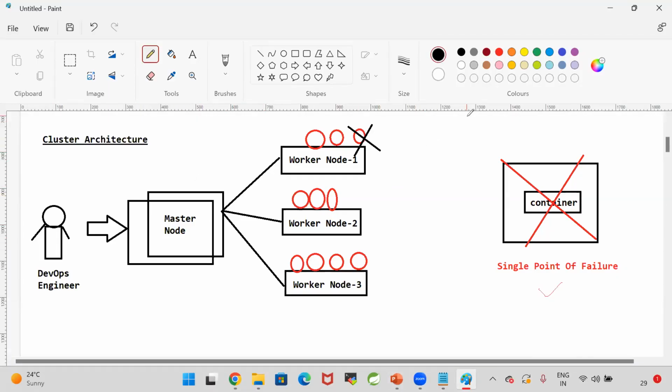Docker is containerization. Kubernetes is orchestration. Orchestration means managing the containers. I want to run the MySQL database as a Docker container on multiple nodes, on multiple machines.